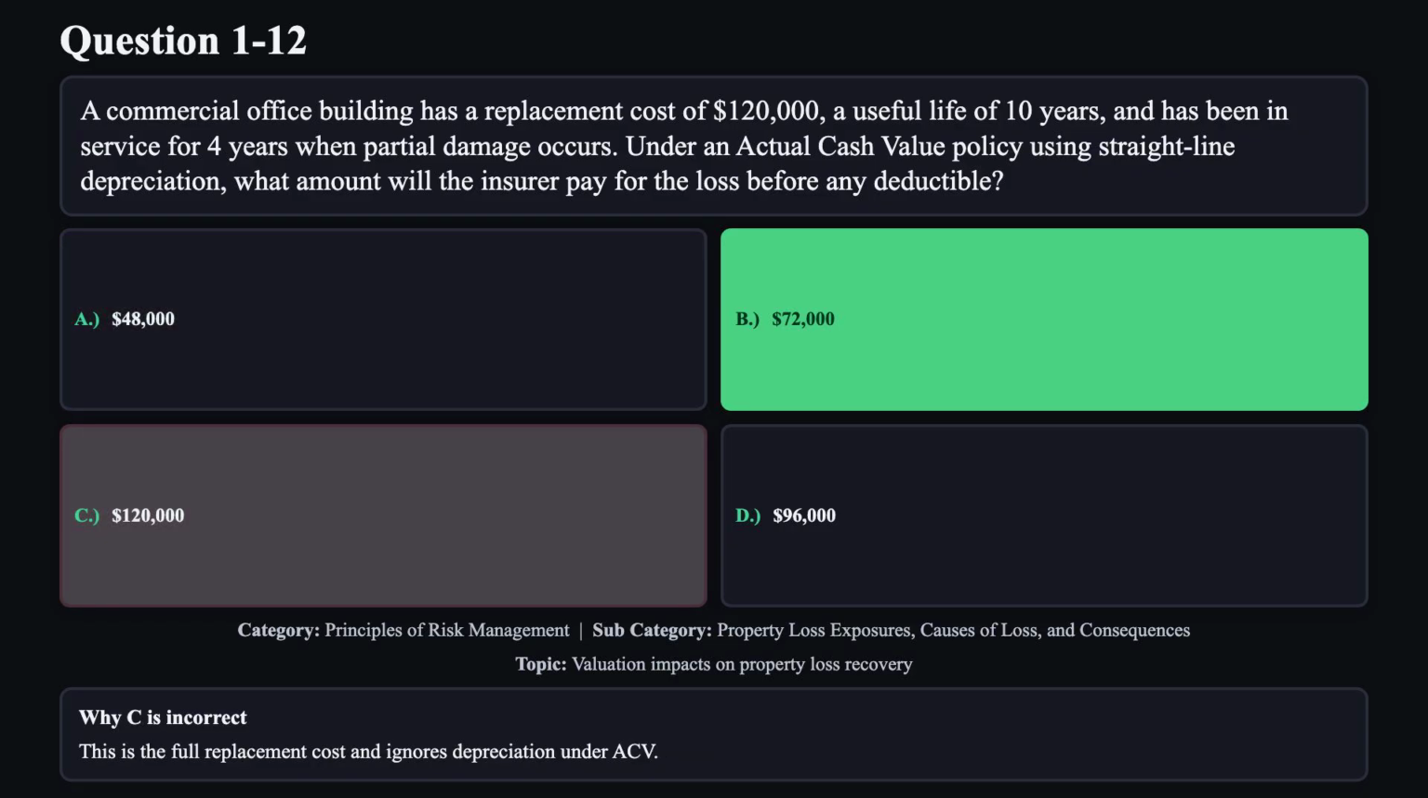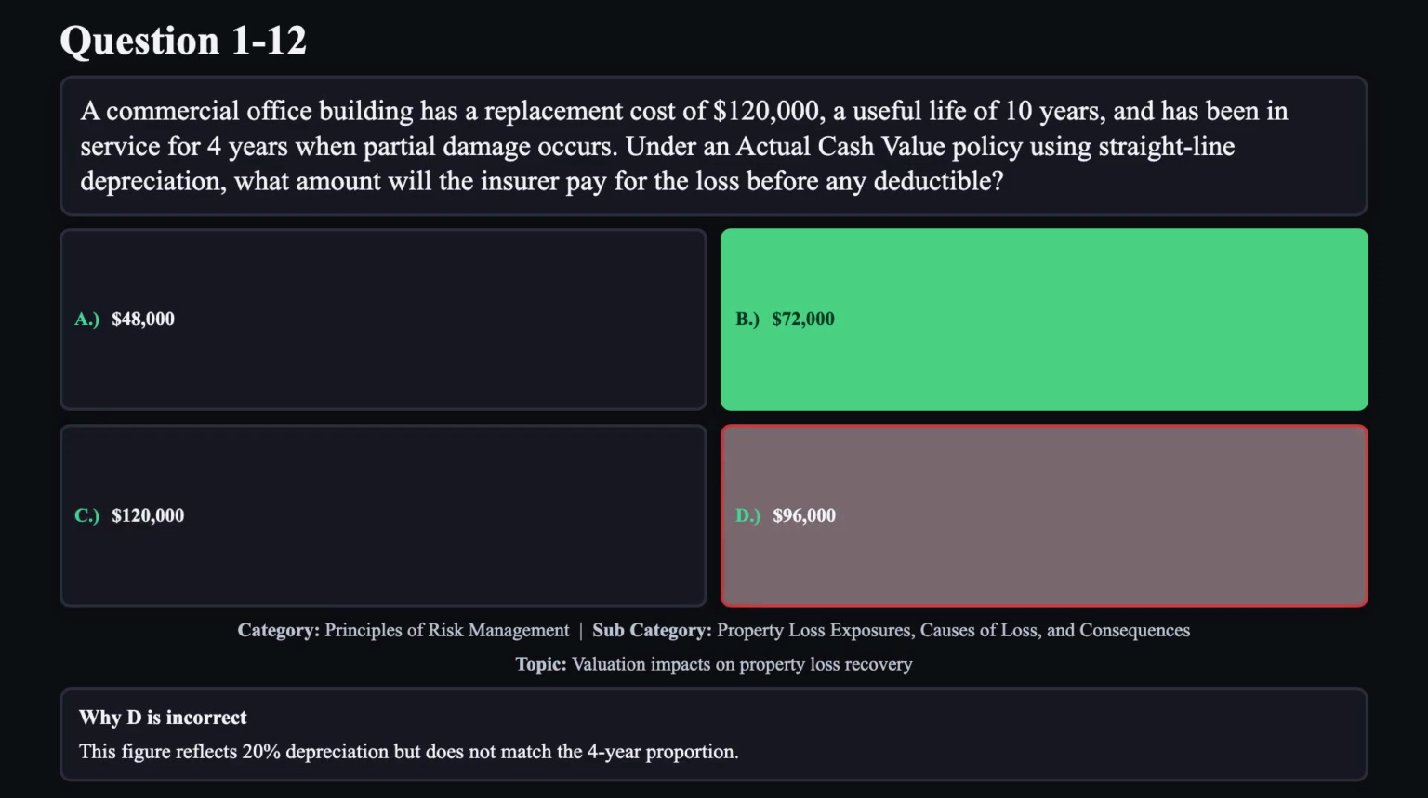Reason C is not correct. This is the full replacement cost and ignores depreciation under ACV. Reason D is not correct. This figure reflects 20% depreciation but does not match the 4-year proportion.